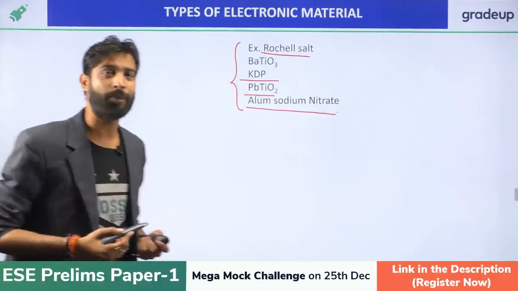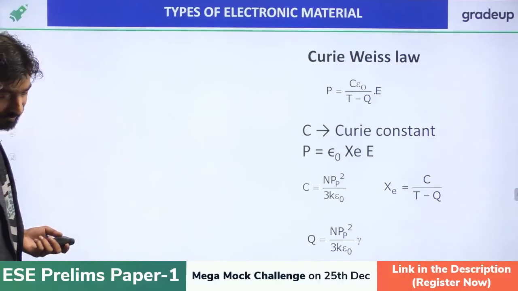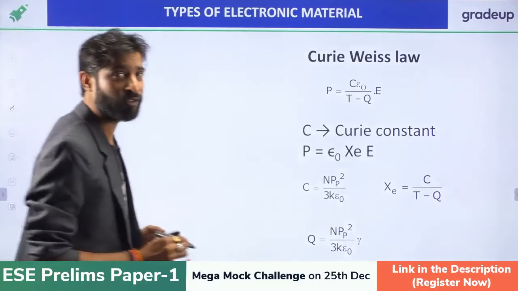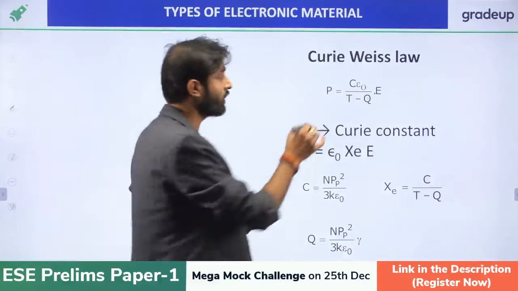I'll sketch the graph for this, right? So just listen, the first important thing is the Curie temperature. I'll explain what happens. That is polarization, and that is temperature, we are changing the temperature, right?